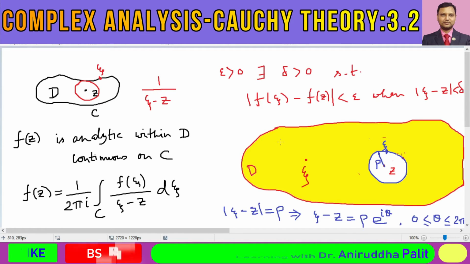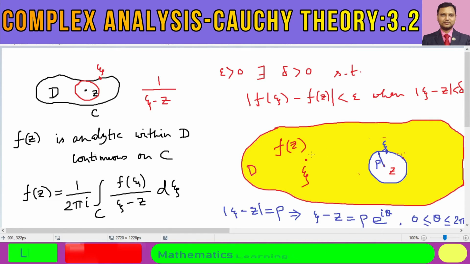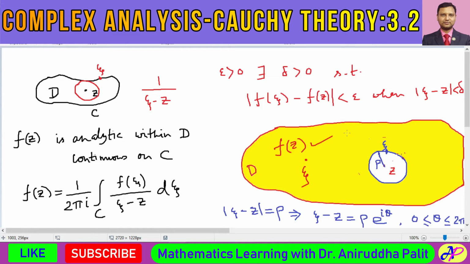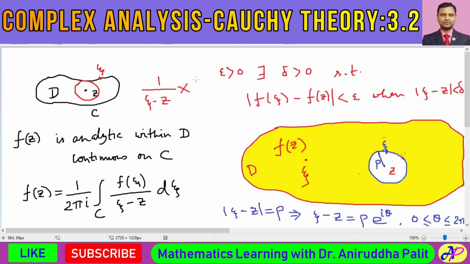Again, we are given that f of z is analytic within this domain D. So within this doubly connected domain as well, f is analytic, and therefore we multiply this quantity by f.